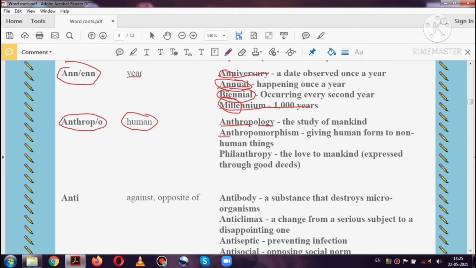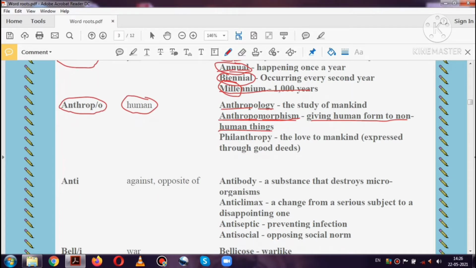The next word is anthropomorphism. Here anthropo means human and morphism means form. So anthropomorphism means giving human form to non-human or inanimate things. This is also studied in English as personification, when we give the form of animate beings to inanimate things.